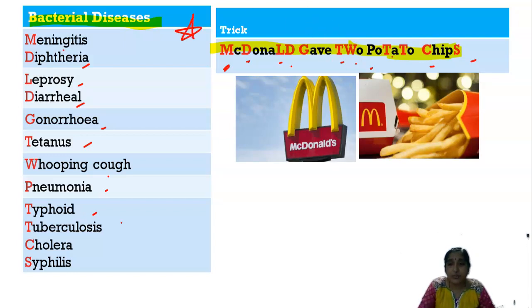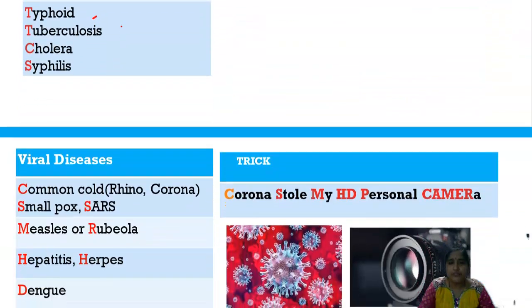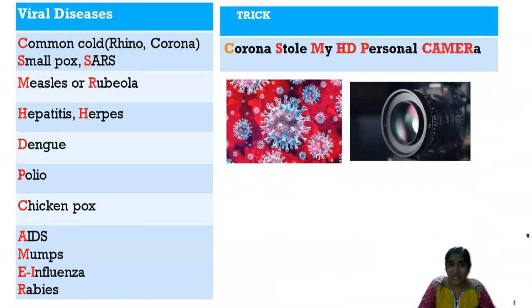And the next tip is for the viral diseases. Because of this corona pandemic, everyone is affected, right? Students are missing going to theaters. So here my trick is: Corona stole my HD personal camera. As you're not going to movies, that's why I said this trick. Now, the viral disease trick is this.